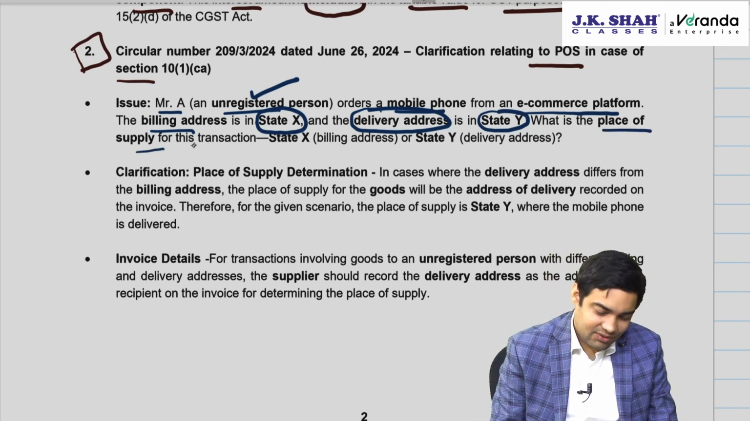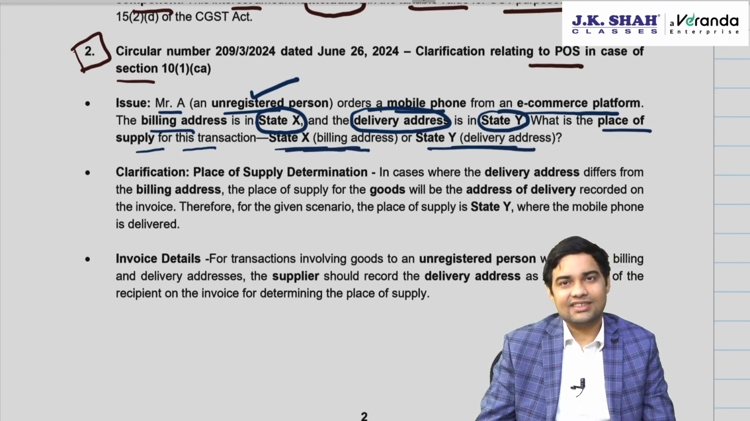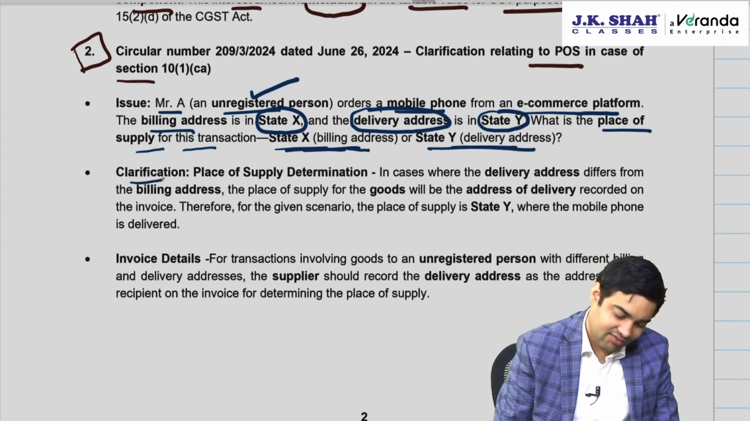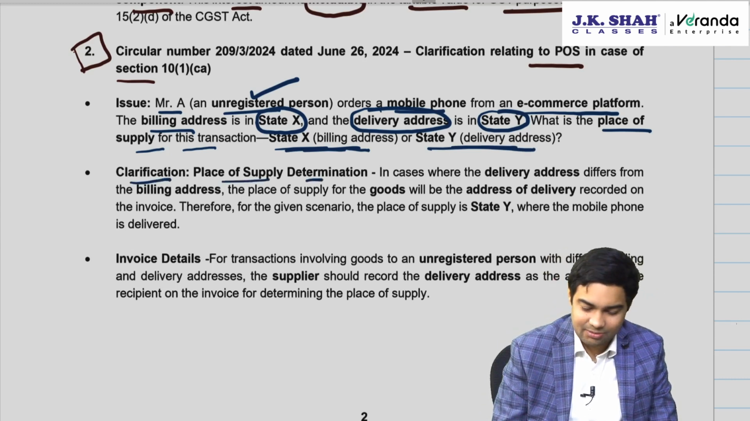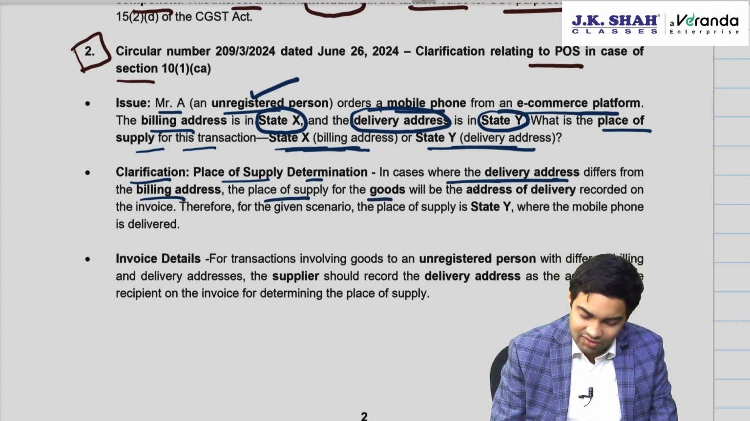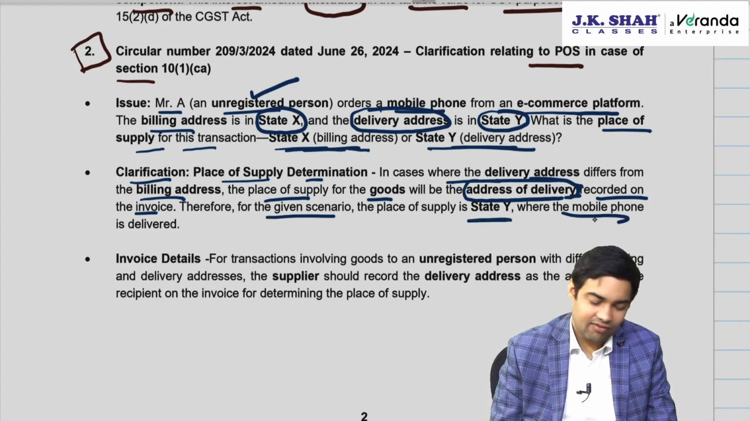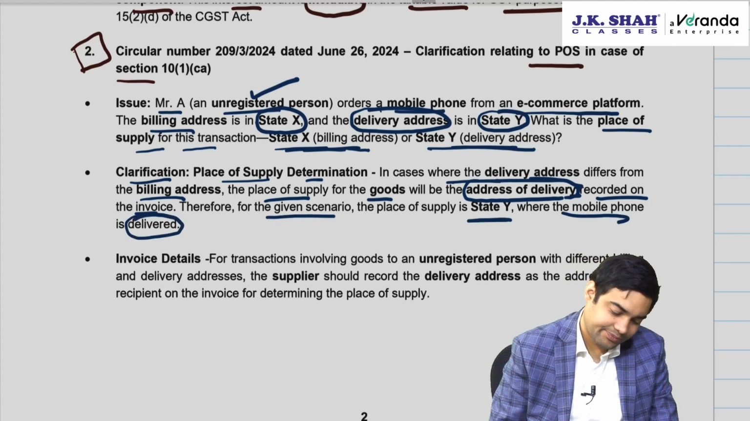What is the place of supply for this transaction? Is it state X, that is the billing address, or is it state Y, that is the delivery address? Clarification. Place of supply determination. In case where the delivery address differs from the billing address, the place of supply for goods will be the address of delivery recorded on the invoice. Therefore, in the given scenario, place of supply is state Y, where the mobile phone is delivered.